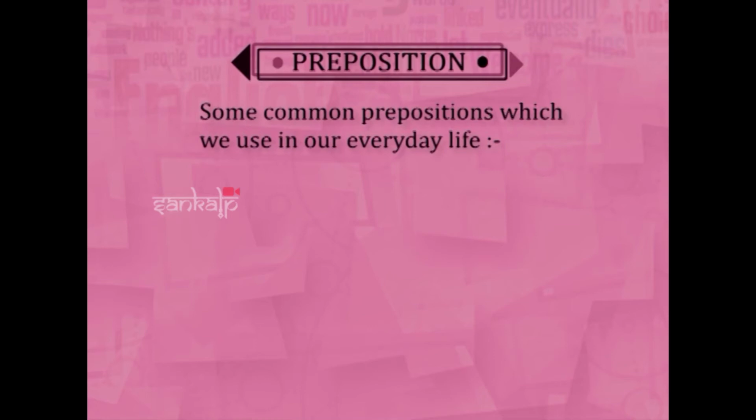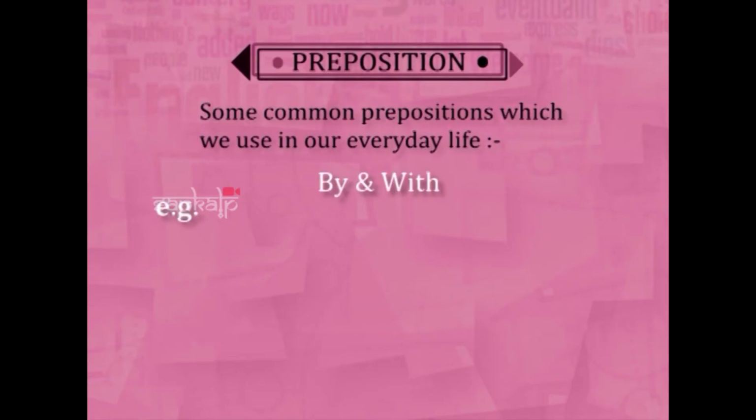Then comes your by and with. See, by and with are used. You have to think about the agent here. Agent in the sense a work is done, who has done it, or with what it has been done. Like the snake was killed by Abhishek. Because here Abhishek is a person, so you're using by.